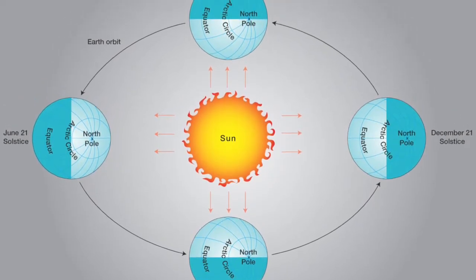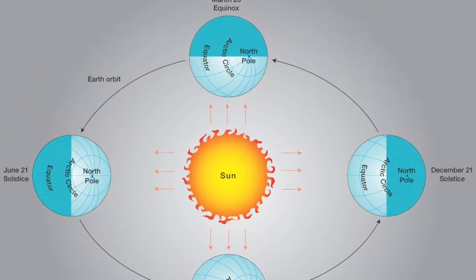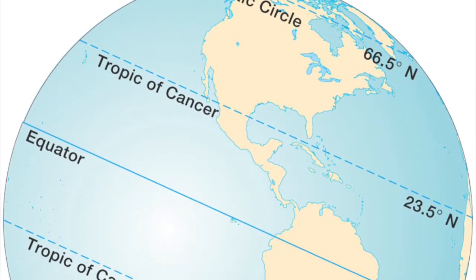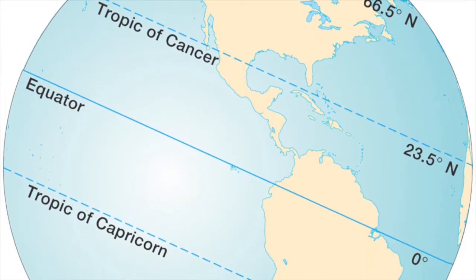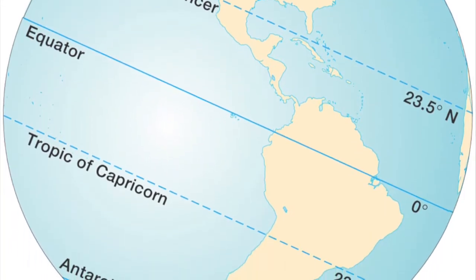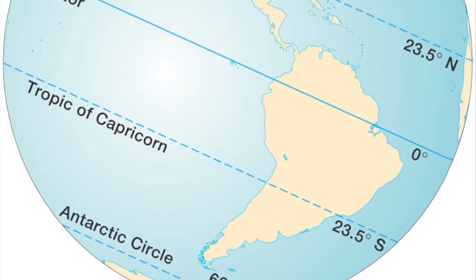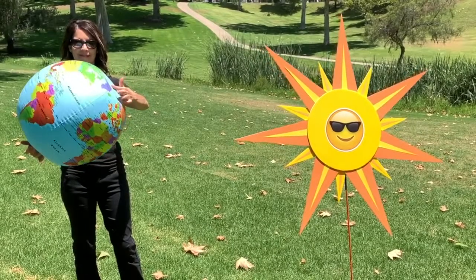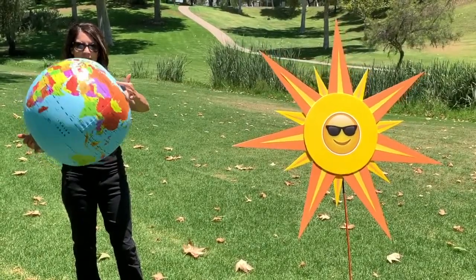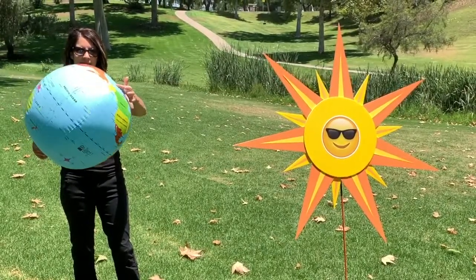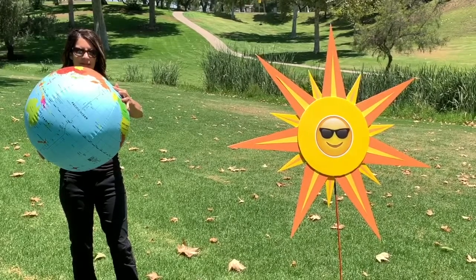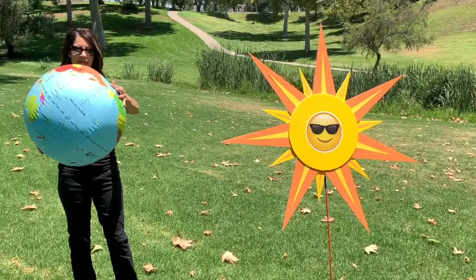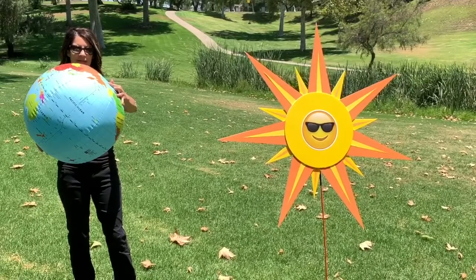Let's do this again, but this time let's tie in those 7 important lines of latitude. And also, we're going to understand the significance of 4 important dates that mark the beginning of the seasons. Again, the North Pole is tilted toward the North Star, and the Earth is on its axis tilt of 23.5 degrees. Well, cut me some slack. I know I'm not holding it exactly correct, but you get the gist.